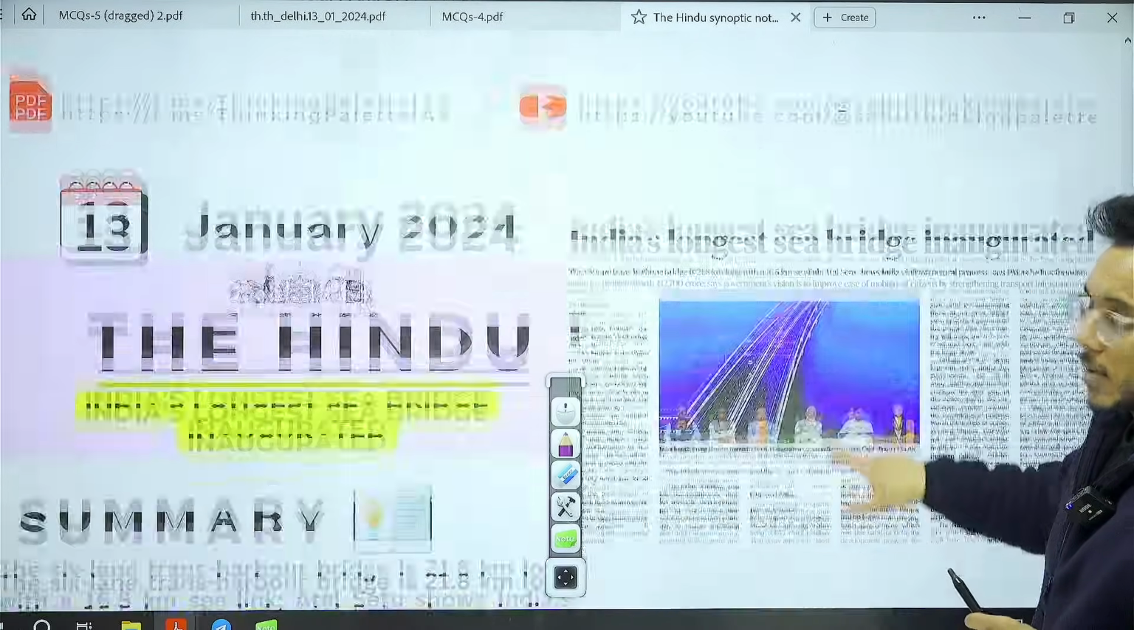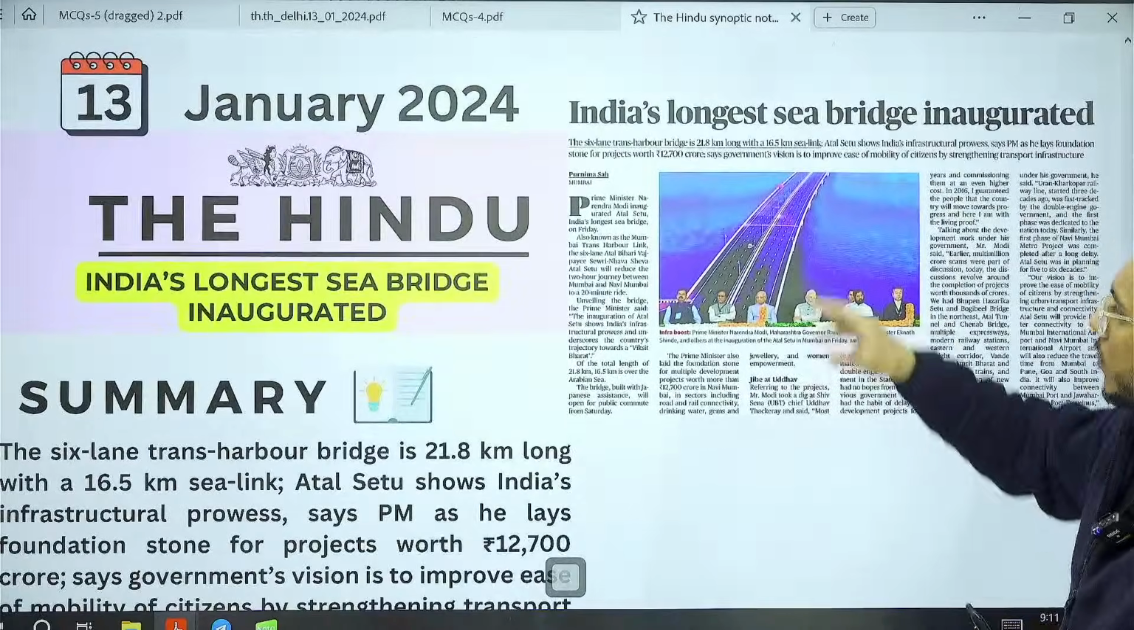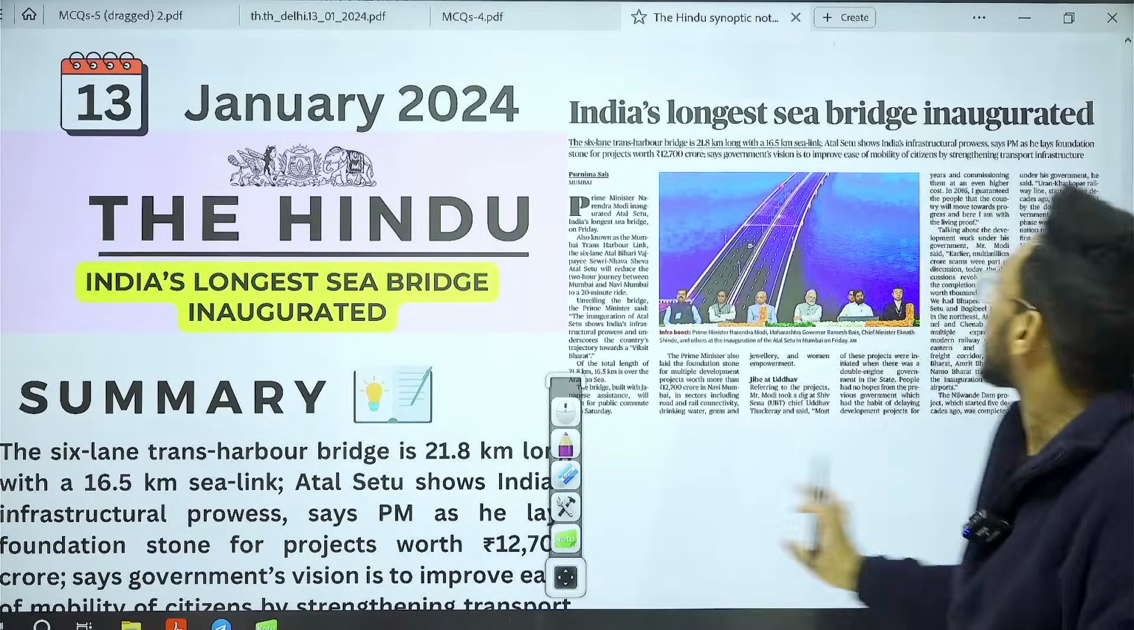Now, further moving in this direction, India's longest sea bridge inaugurated.